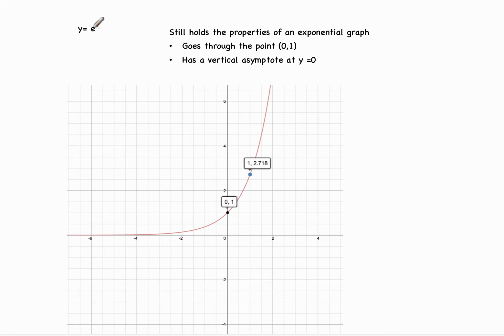So if we're going to look at it, first of all, we're going to look at it as an exponential, not e for exponential, just so happens, but y equals e to the x. So really you're looking at y equals 2.718 to the x. So it goes through the point (0, 1) because anything raised to the 0 power is 1. And also, if I put a 1 in, see, it's about 2.718, and it still has a horizontal asymptote at y equals 0. It means it gets very, very close, but it never goes below it.